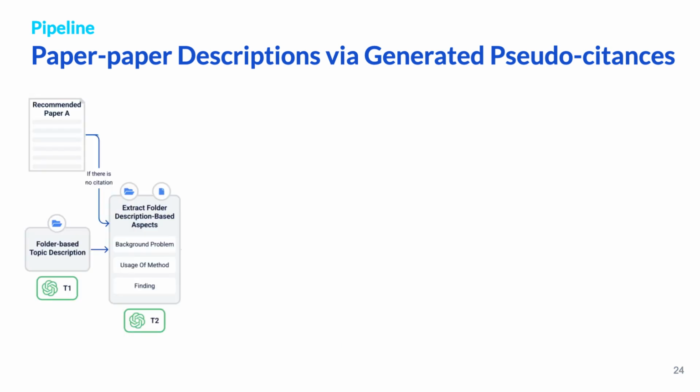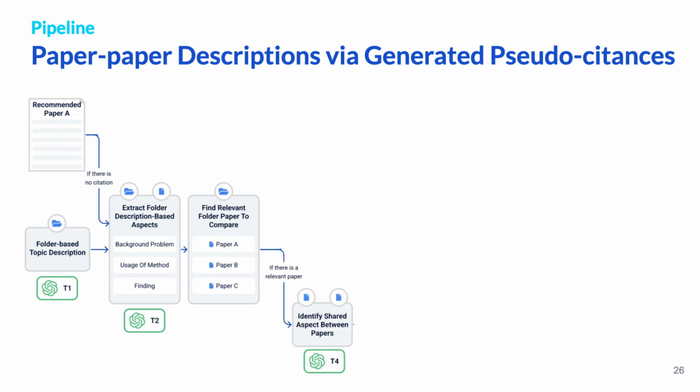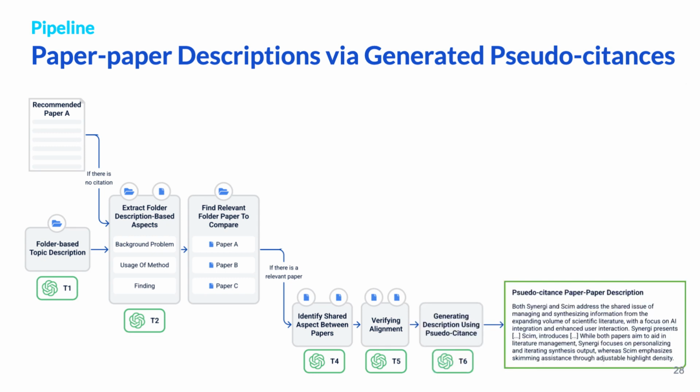Specifically, our method performs the following steps. Using the extracted folder description-based aspects, PaperWeaver finds relevant papers from the folder, then identifies shared aspects between each pair of the recommended paper and the collected papers to find similarities and differences. To ensure that the shared aspect aligns with both papers, we perform verification steps, and upon confirmation, we generate a structured summary. This dual method ensures a comprehensive and meaningful exploration of academic literature tailored to individual user contexts.